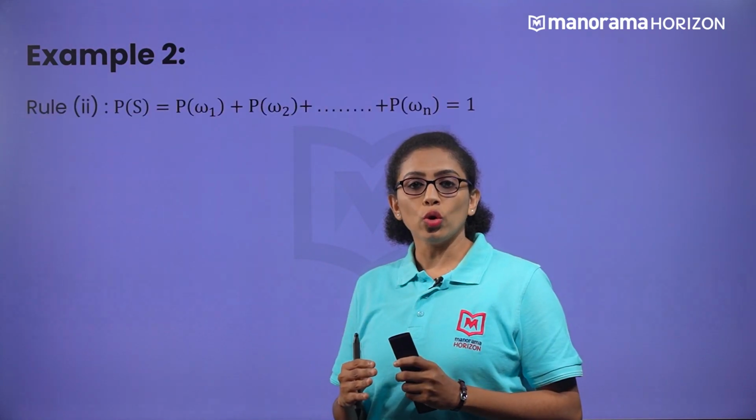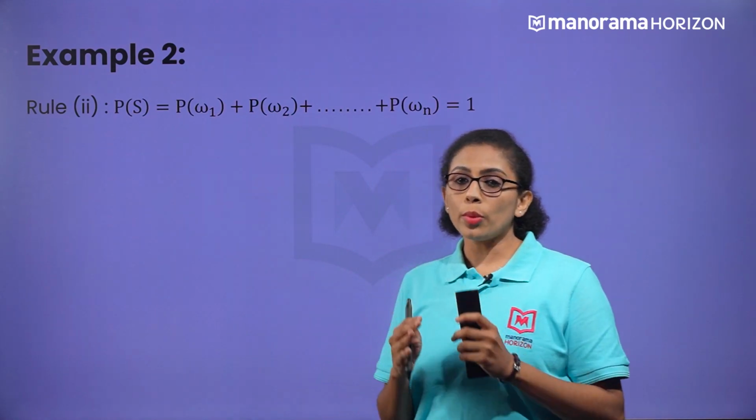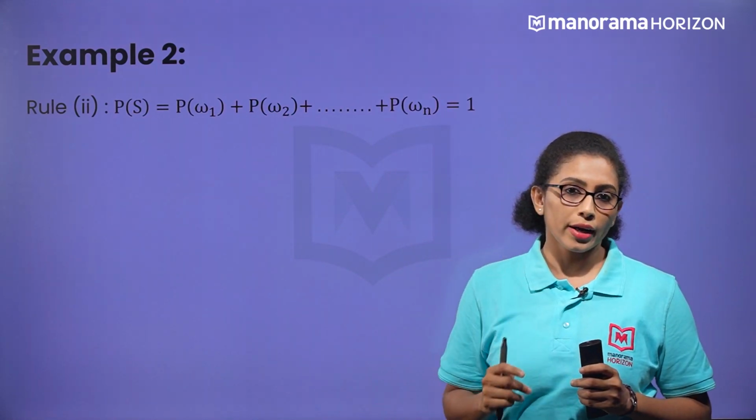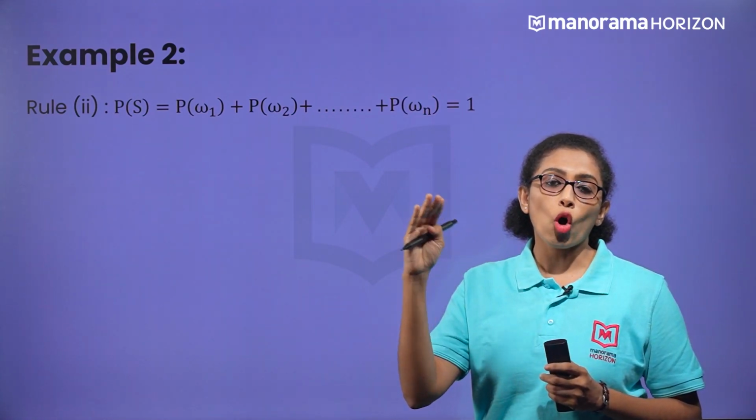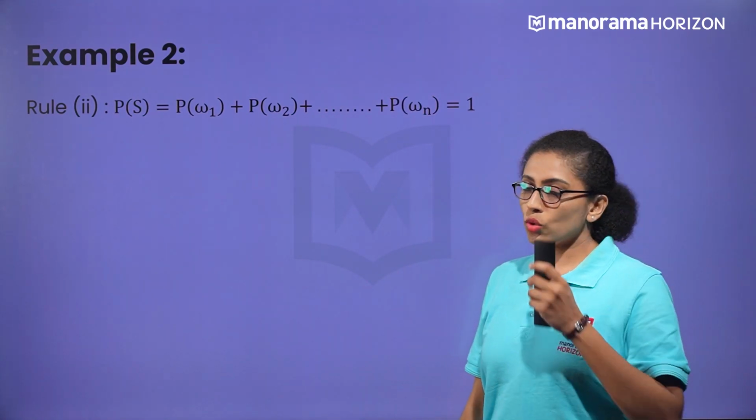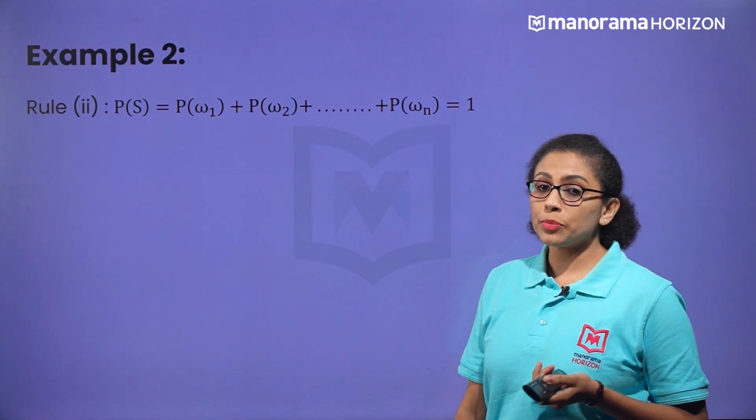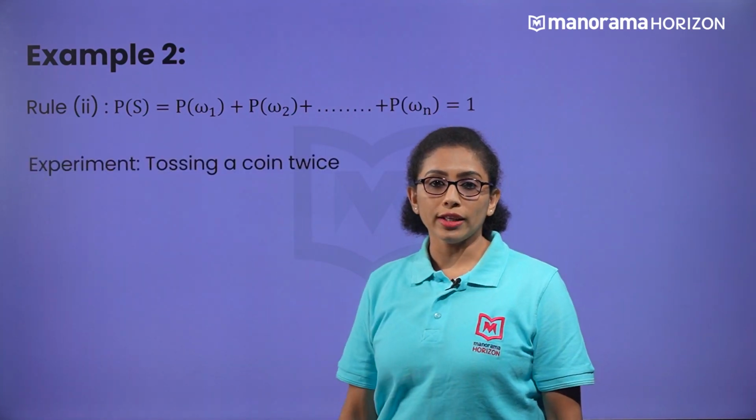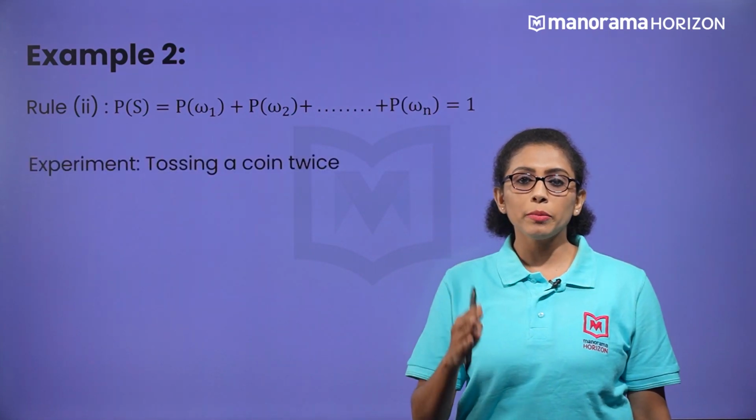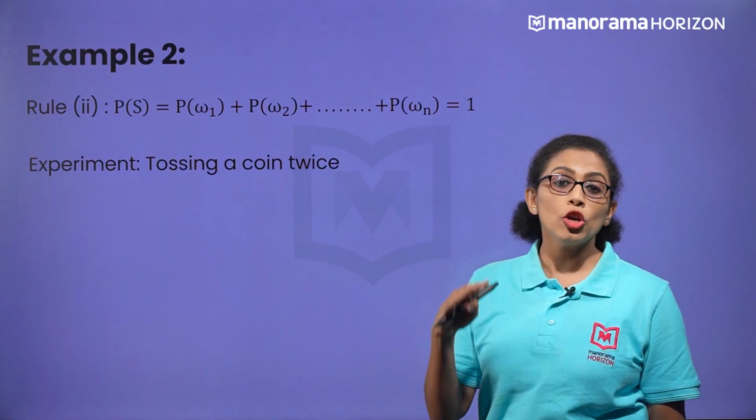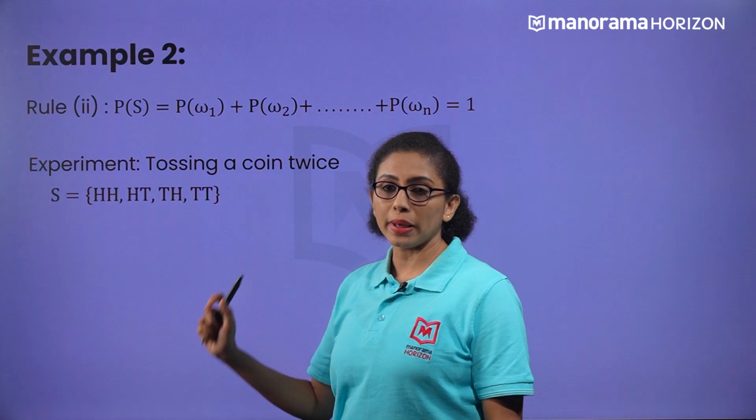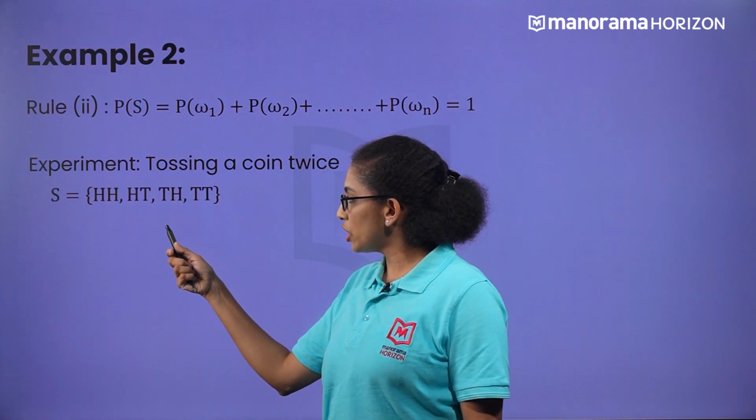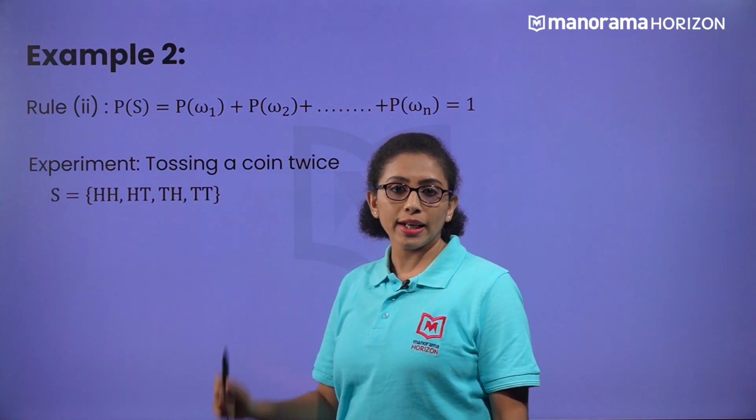So, the second rule says that the probability of a sample space is 1, and that we can get it by adding the probability values of all the outcomes. Here we have taken an experiment of tossing a coin twice. For this experiment, we can have how many outcomes? 4 outcomes. So our sample space will be HH, HT, TH and TT.